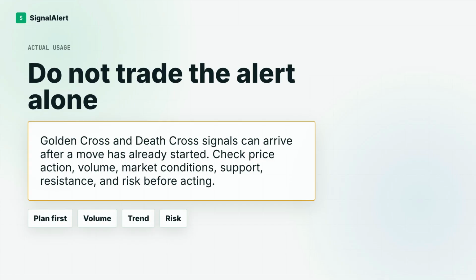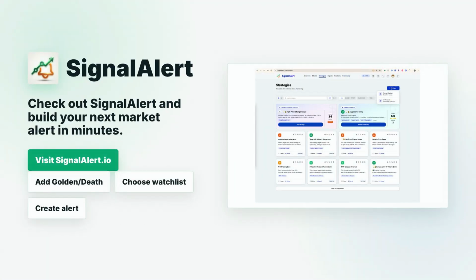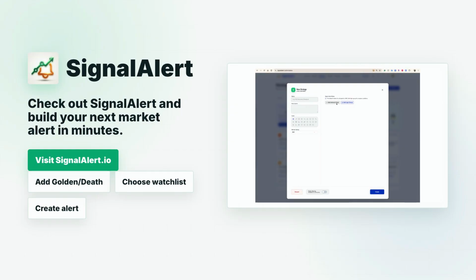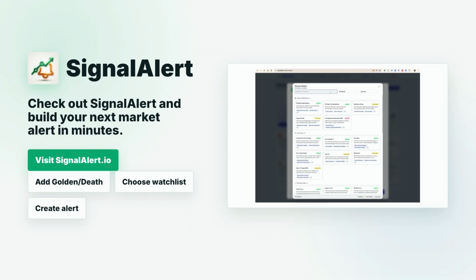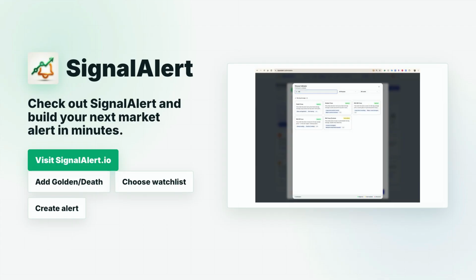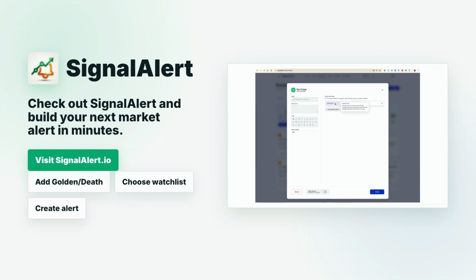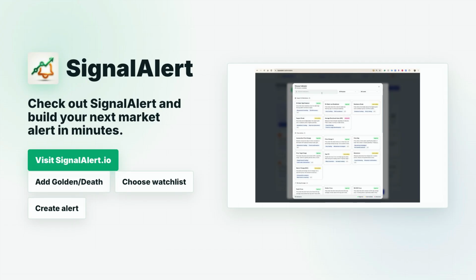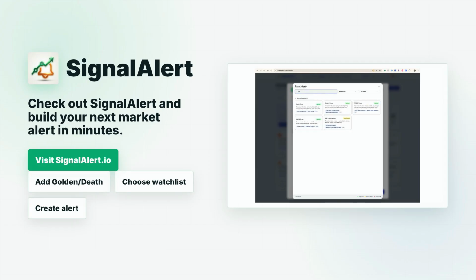Check price action, volume, the market environment, nearby support and resistance, and your own risk plan. In Signal Alert, add golden cross or death cross, choose the stocks you want to watch and create the alert. The goal is simple. Let Signal Alert watch these major trendline crosses so you can decide whether the setup deserves